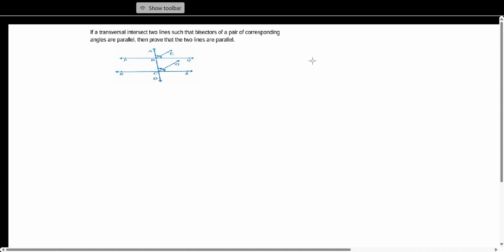Transversal is normally a line cutting two other lines. Suppose the two lines in question are these. Another line cutting these should be the transversal. It says transversal intersects two lines such that bisectors of a pair of corresponding angles. So here, in the figure they have marked.